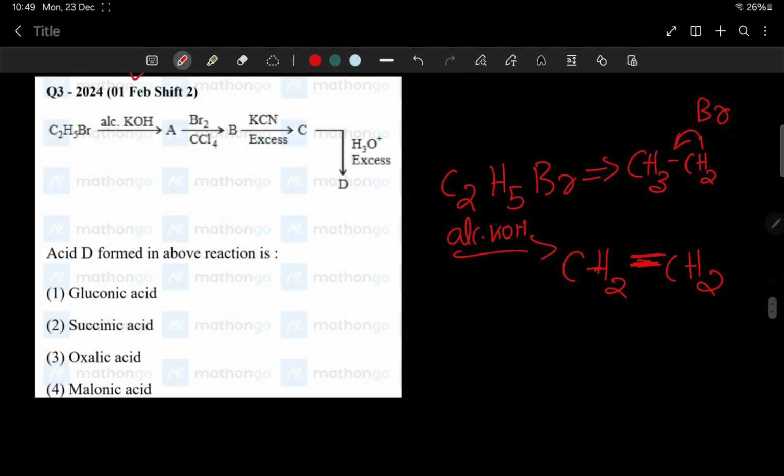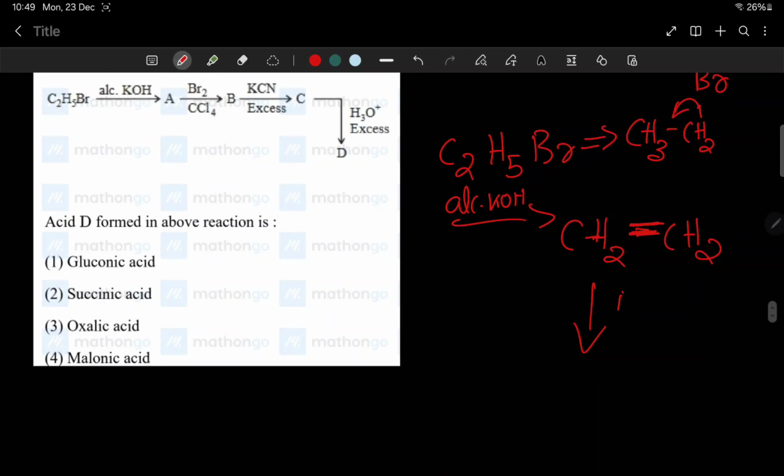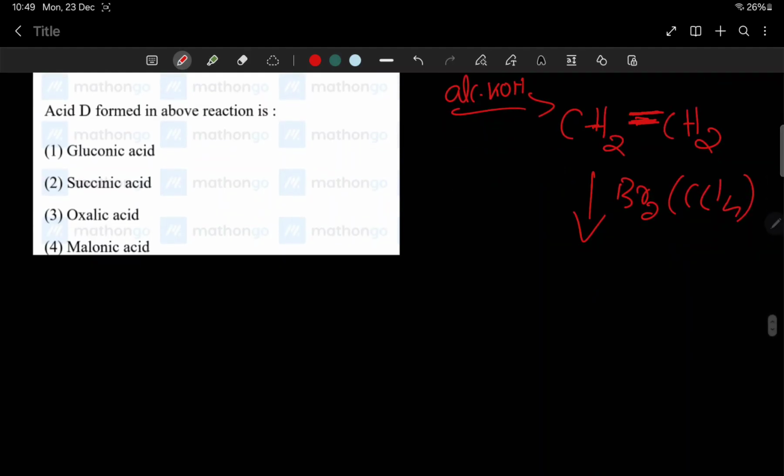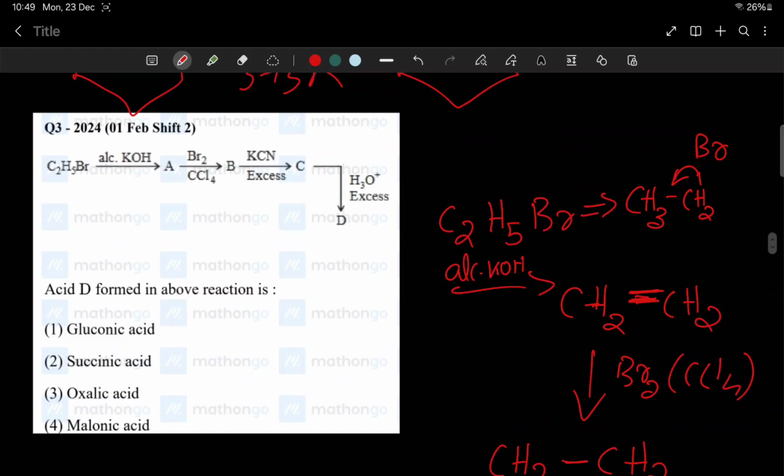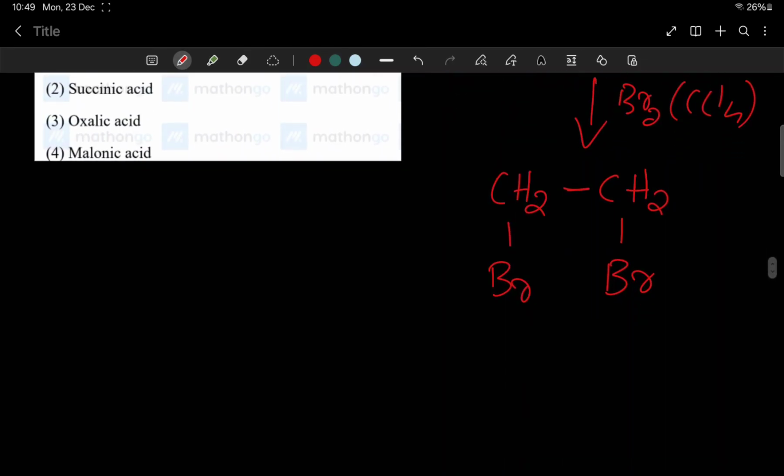We get CH2=CH2. Now we are adding Br2 in CCl4. We get a cyclic halonium intermediate. We get a vicinal dihalide, not geminal. This thing is formed. Now we are adding excess KCN.